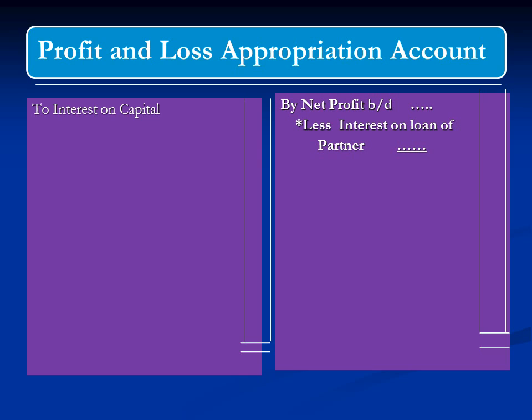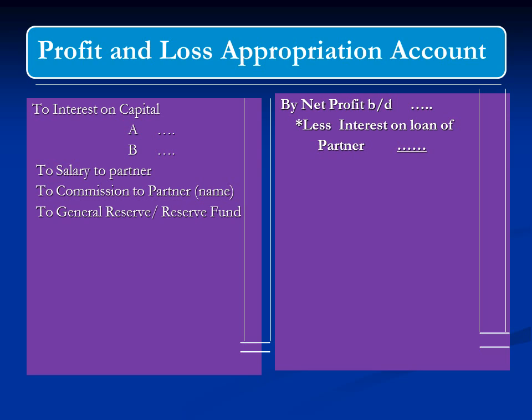And on the debit side, we write all those items to which the partners are entitled to. Interest on capital, suppose there are two partners A and B, salary of a partner, commission to a partner, and some profit, if it is to be transferred to general reserve, is reflected on the debit side as transfer of profit to general reserve.